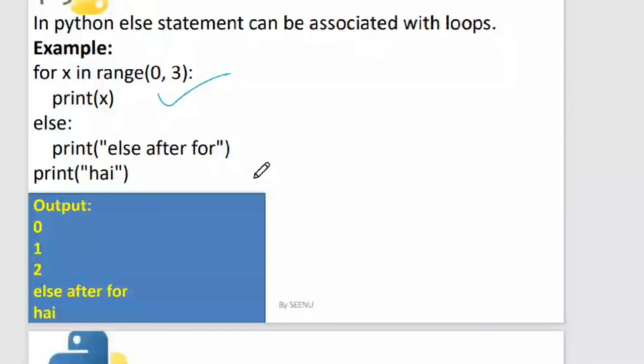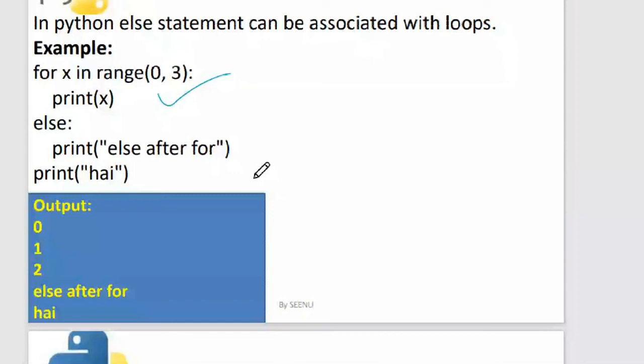Yes or no? Yes, ma'am. But here, the point is that else needs to be preceded by either an if, or a for, or a while.